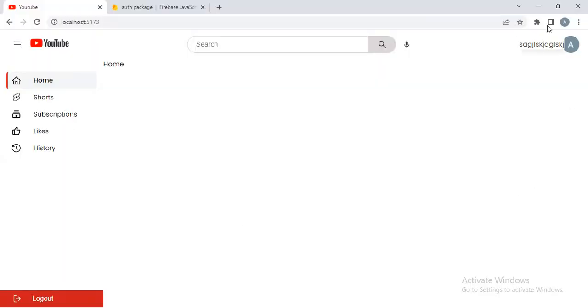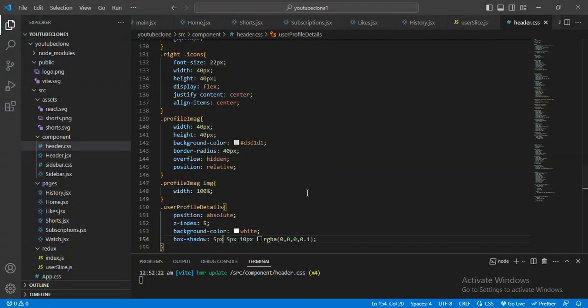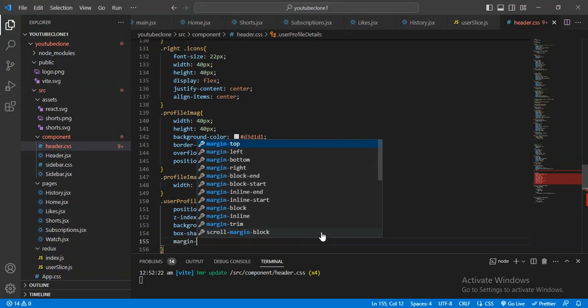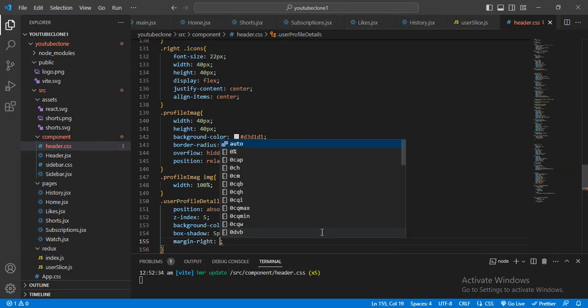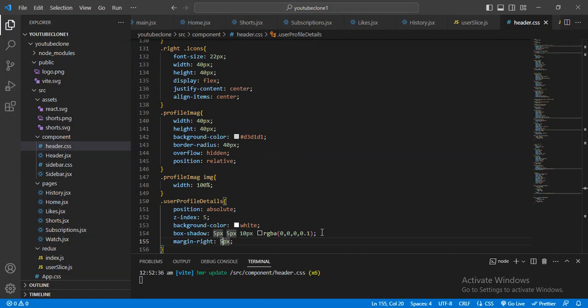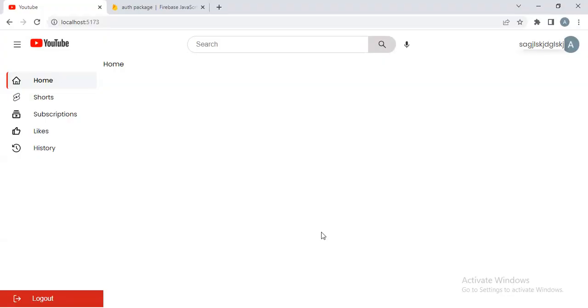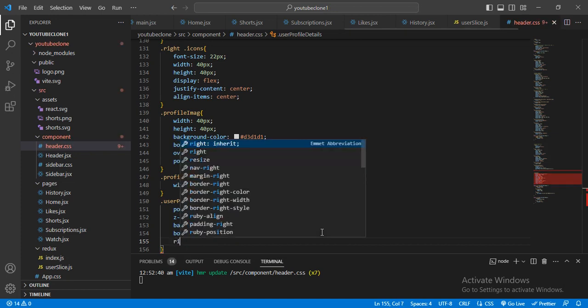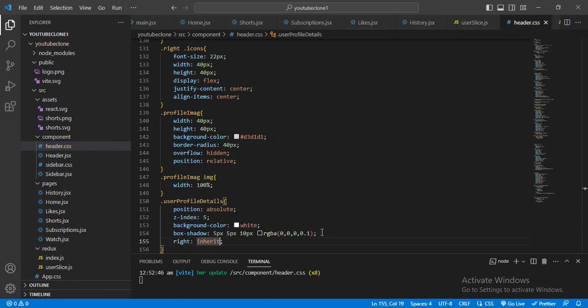Yeah, like that. And I want to make this a little bit away from here, so margin from the right I will give 5 pixel, and 10 pixel, or I will give the right 10 pixel.